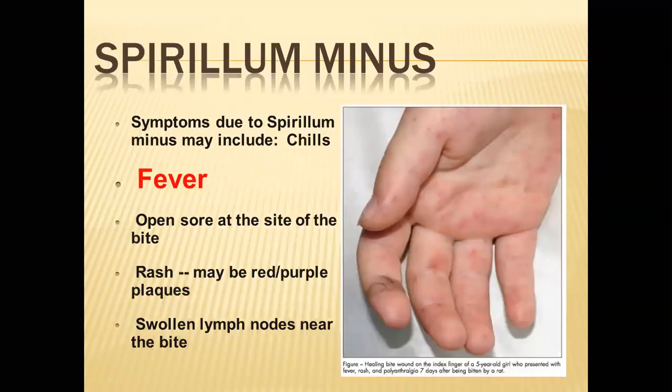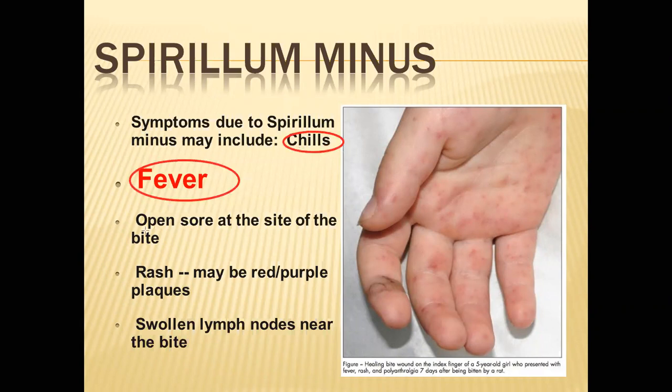Symptoms due to spirillum may include, so here what are the symptoms that will be present for the individual. Symptoms may include, the first one is fever. Then along with the fever you can identify chills. The next, sore at the site of bite.